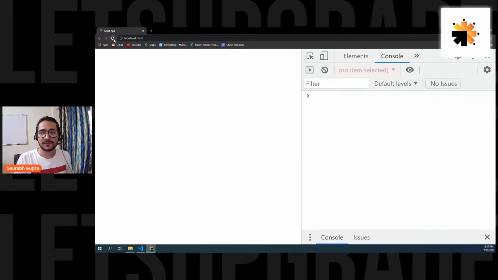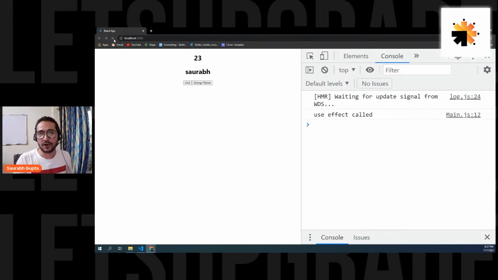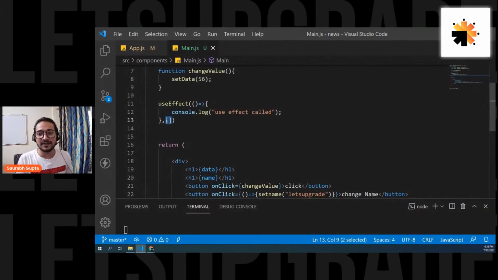If I refresh, you see useEffect called because the component got mounted. Now if I change anything, change data, change name, it doesn't matter. The component is re-rendering, variables are changing, but nothing is getting called because it is only called when the component is mounted. Is that cleared, everyone? When the component is mounted, that's all. So if you pass a blank array, this useEffect will be called only when the component is mounted.